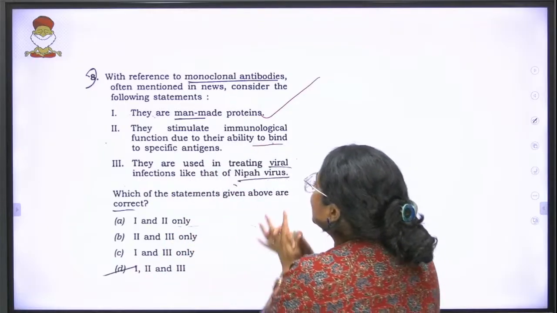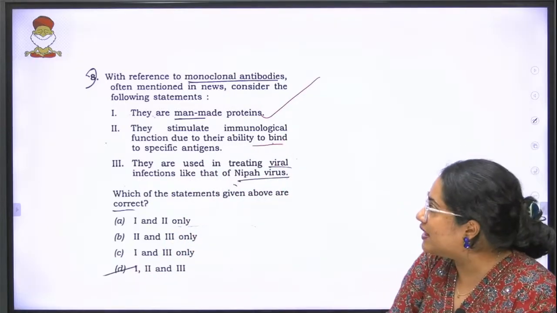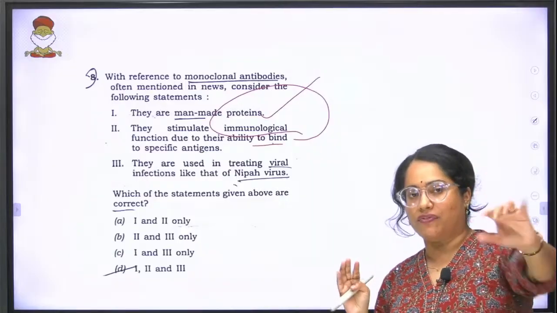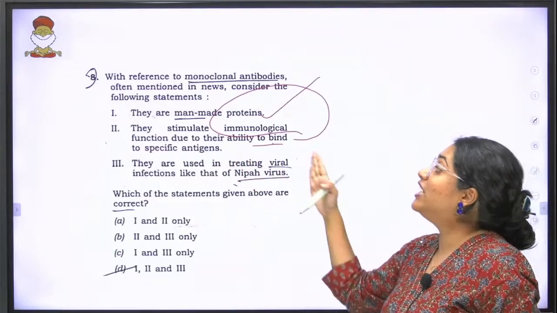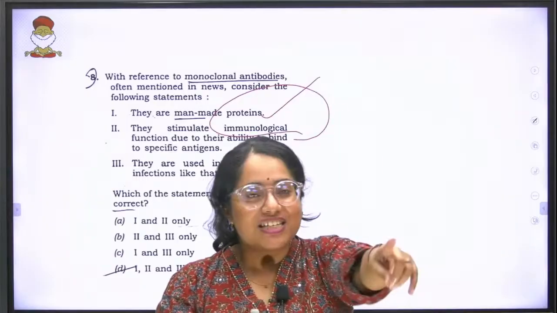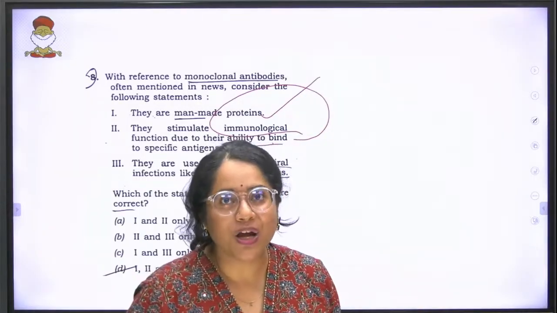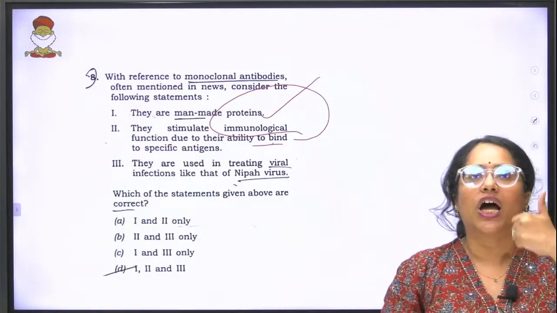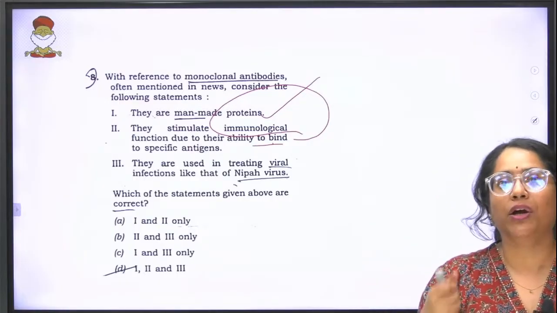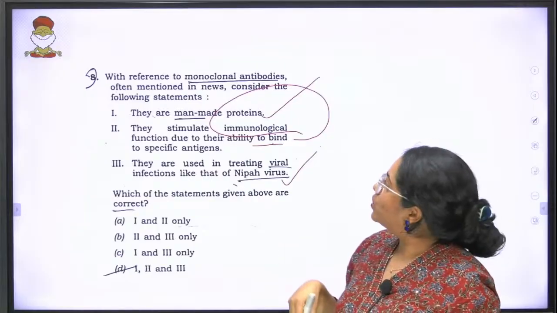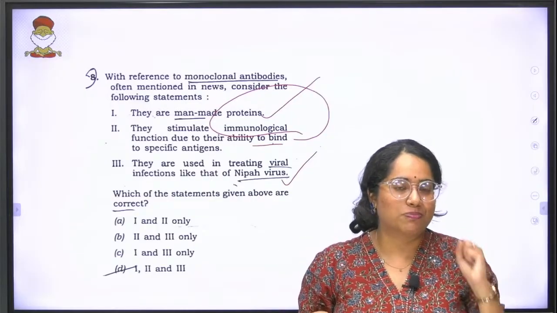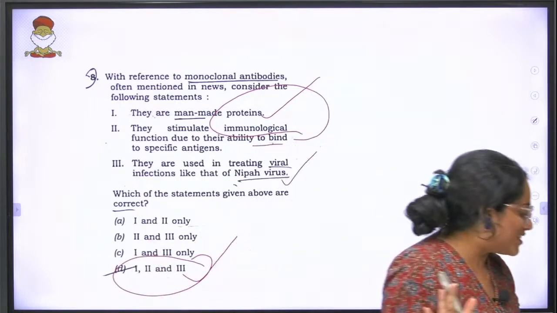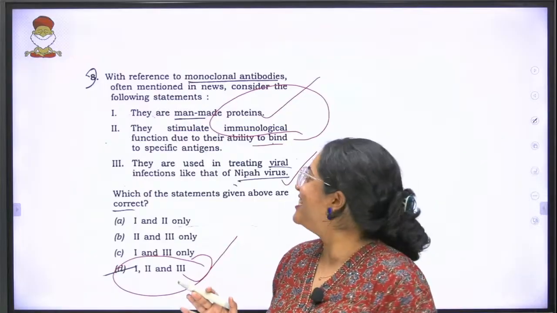Now coming into this particular statement, they are man-made proteins. They stimulate immunological function. That means it helps the immune system to start fighting. That is also there. They are used in treating viral infections like Nipah. This, my dear students, was the current affair. Okay, so it was discussed that a lot of these technologies could be used for your Ebola, your Nipah, any abrupt diseases that come. You can use your monoclonal antibodies for this particular treatment. And the answer to this question is 1, 2 and 3. I really hope all my students wrote this, because we've spent time discussing this.